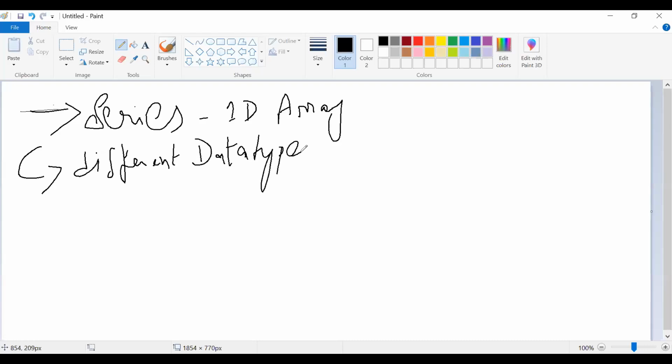Yes, Jogendra, got your point. I also thought of it in that way. So we keep different data types in it, and a Series can hold them the same way. Now, how to create a Series? We'll be using a keyword called Series.